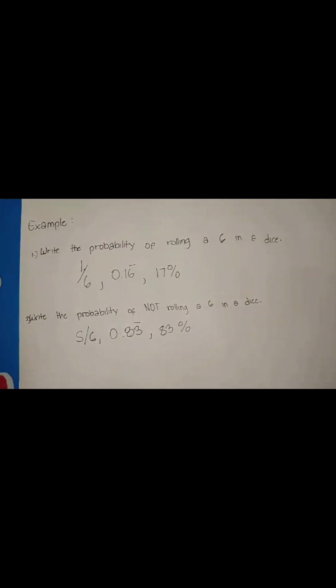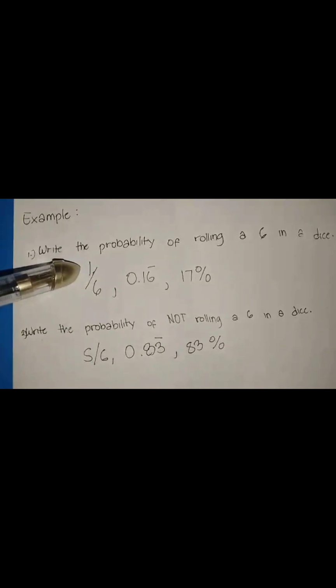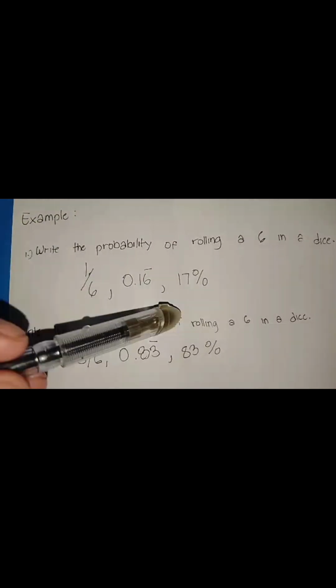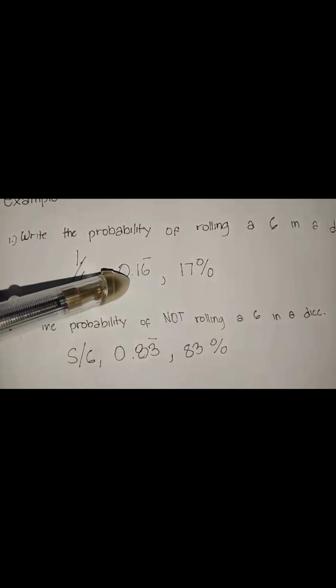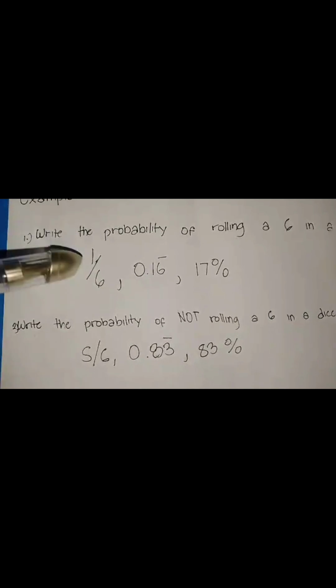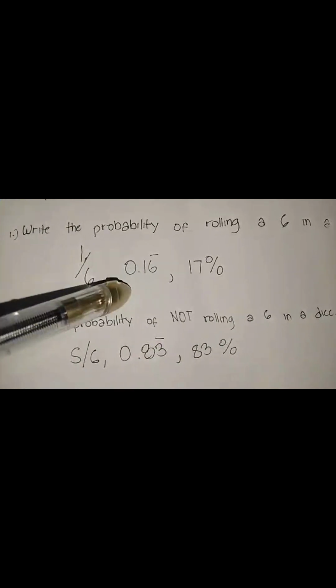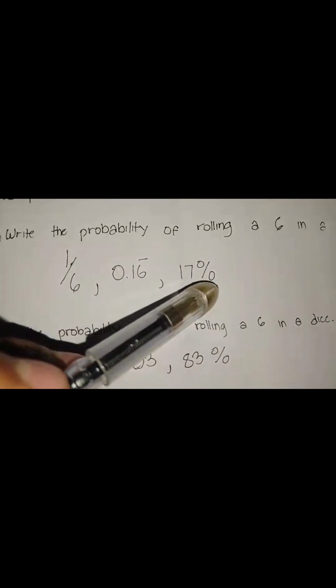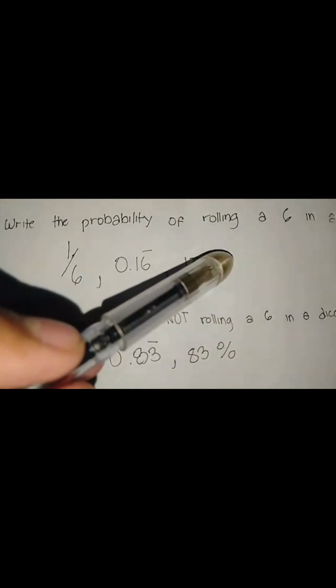Write the probability of rolling a 6 on a dice. So there are 6 sides on a dice. So we have 6 as the denominator. And then we are trying to get 6 only. So there is only 1. Now for the decimal, you can just divide 1 divided by 6. And then it shows 0.166 repeating. Since it's 6, we're gonna round it up to 17%. And then this right here is the percent.